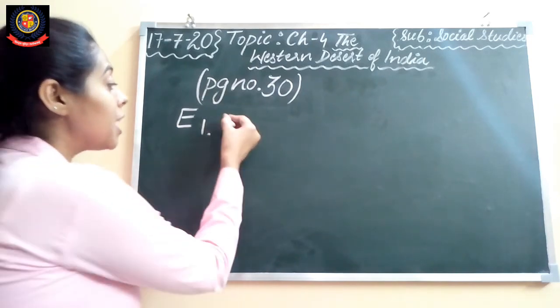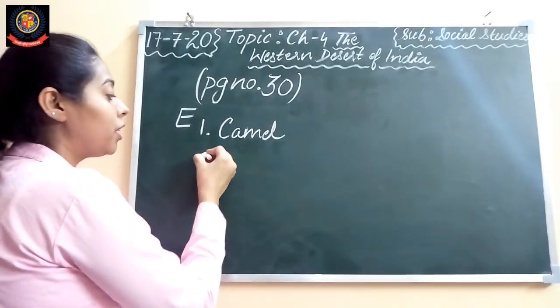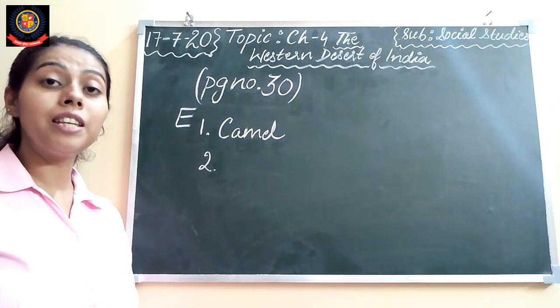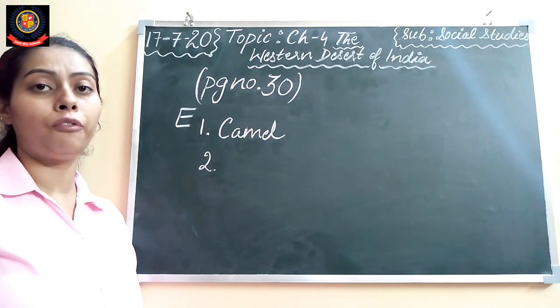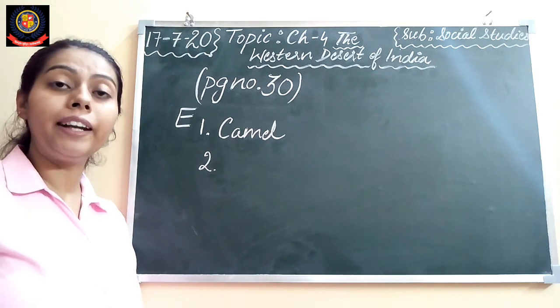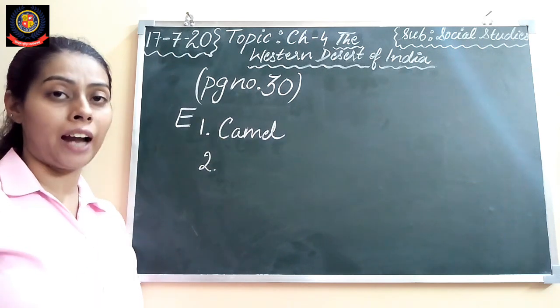So answer is camel. Camel is called the sheep of the desert. Why? Because camel is the only animal which can live without food and water for many days, and it has broad padded feet which allows it to move firmly on the sand, right?